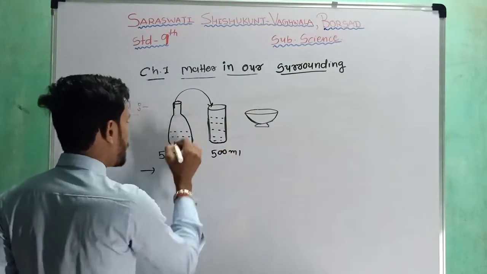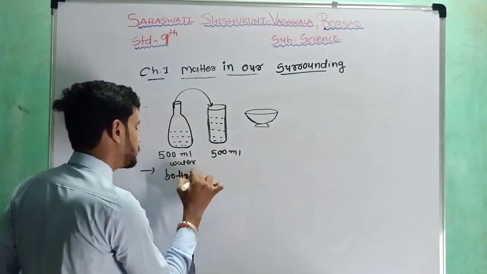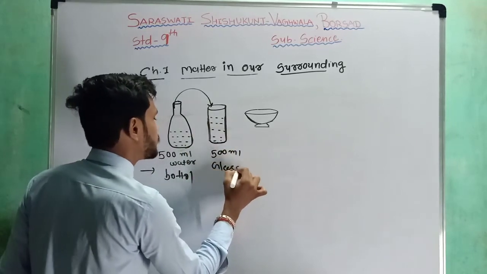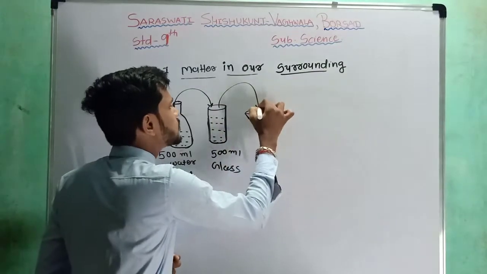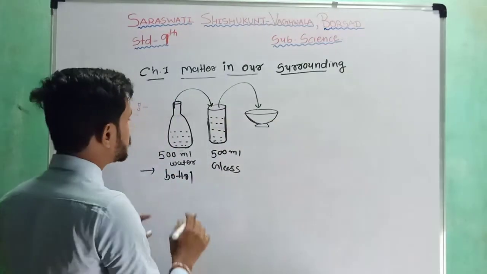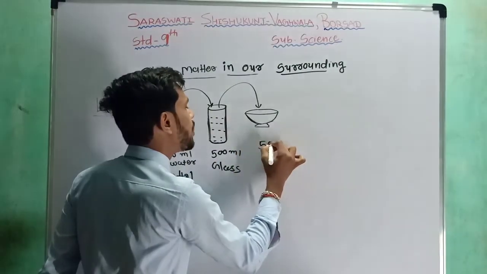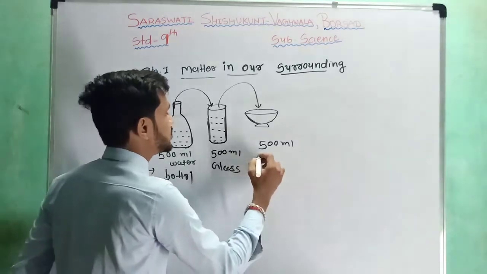We can see the change between the water in the bottle and in the glass. The shape of the water in the bottle is like a bottle, but in the glass the shape of the water is like a glass. Now when I transfer this water into this bowl, again we can see that the volume of the water remains the same, 500 ml, but the shape of the water has changed to the bowl shape.